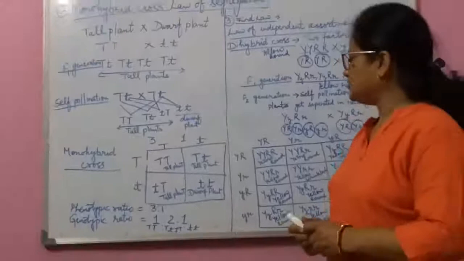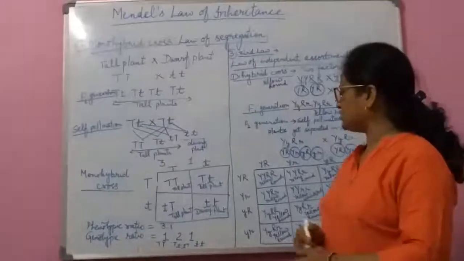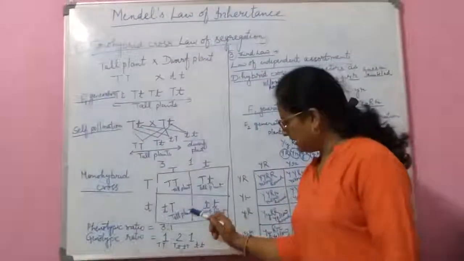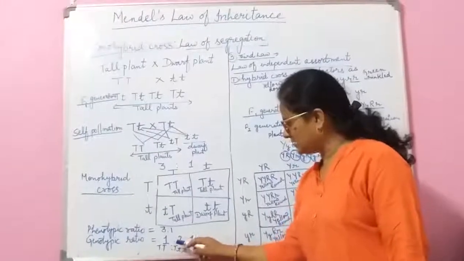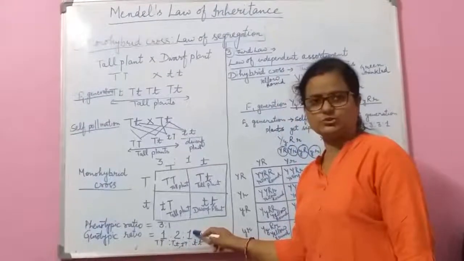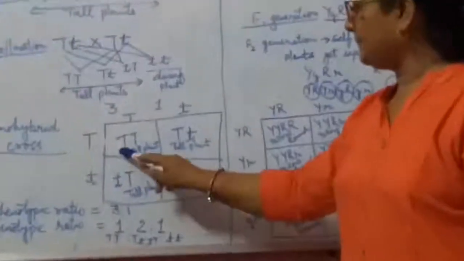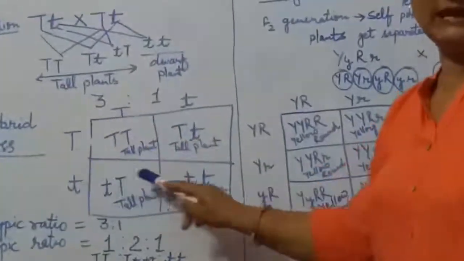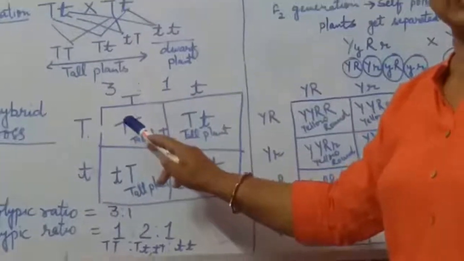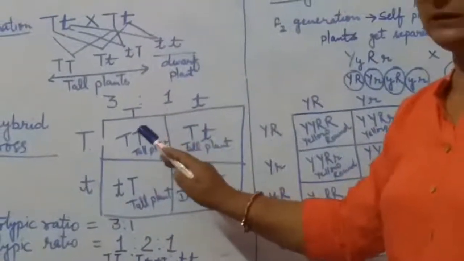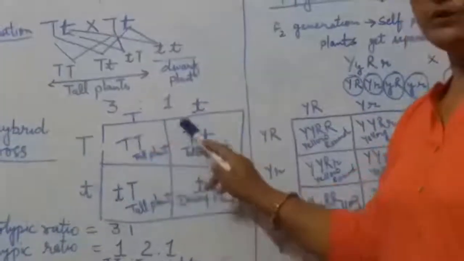But the genotypic ratio will be 1:2:1. Why 1:2:1? Because in the tall plant with capital T and capital T, both the alleles are capital T, that's why this is the pure breed.